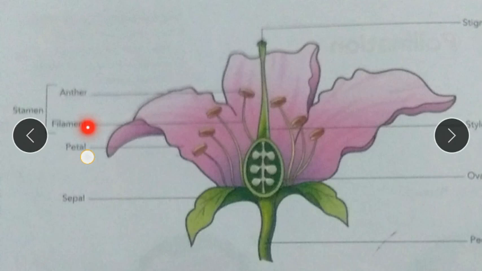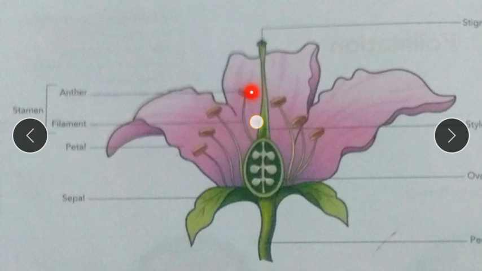So I told you the male reproductive part of the flower is called androecium. It contains a number of stamens. See, this is the anther, this part of the flower, and this thin tube is the filament. Okay, so it contains stamen. Each stamen has two parts, a thin hair-like long stalk, very thin like a hair. This is called filament. And the anther at the tip, that is the tip part, is the anther.